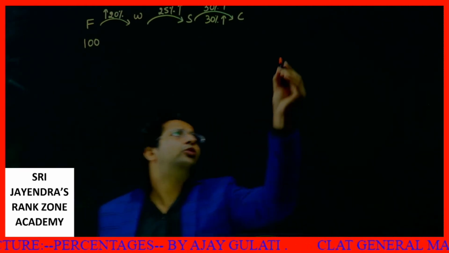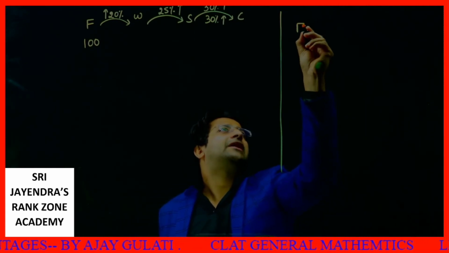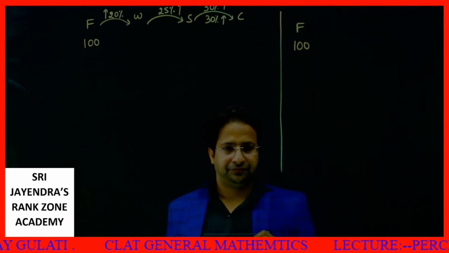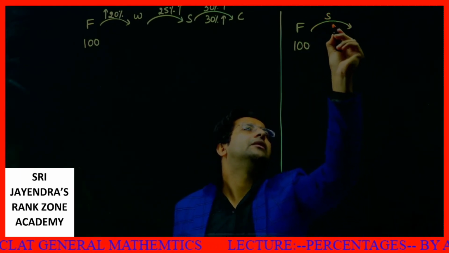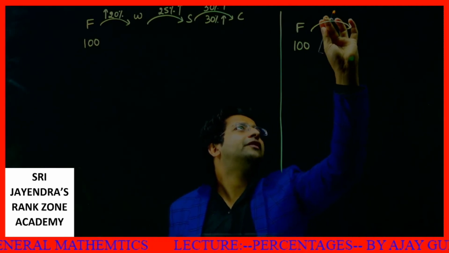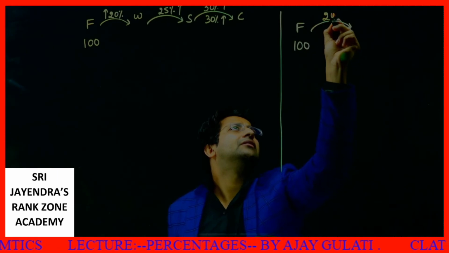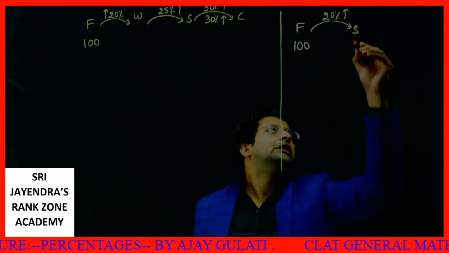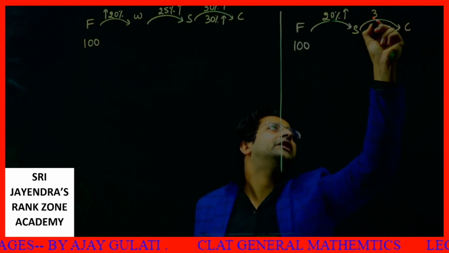Before this, let me just calculate a small part. A factory produces an article for rupees 100. The factory sells it to a shopkeeper at a profit of, let's say, 20%. The shopkeeper sells it to the customer, the retailer, at a profit of 30%.